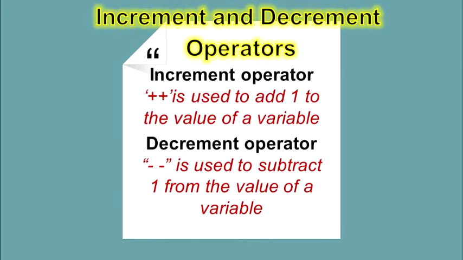The next operators we are going to discuss are increment and decrement operators. The increment operator is two plus symbols. It is used to add 1 to the value of a variable, while the decrement operator, minus minus, is used to subtract 1 from the value of a variable. For example, num plus plus will add 1 to the value of variable num, and num minus minus will subtract 1 from the value of variable num.